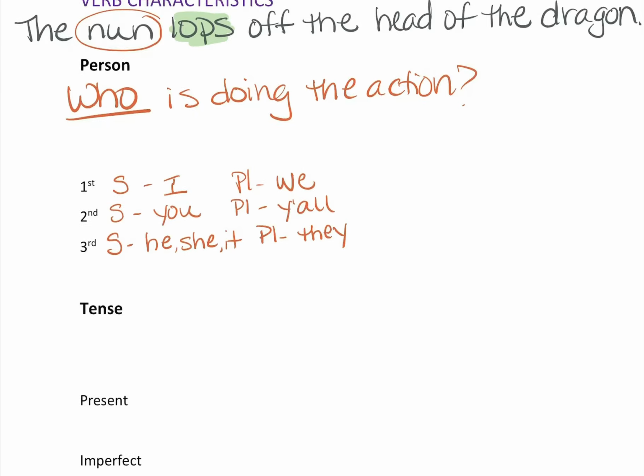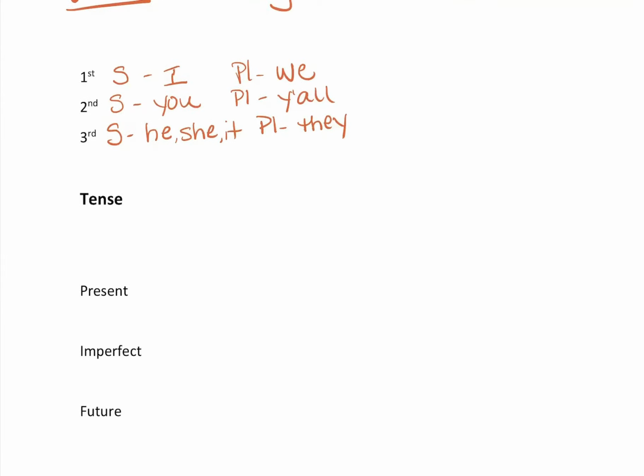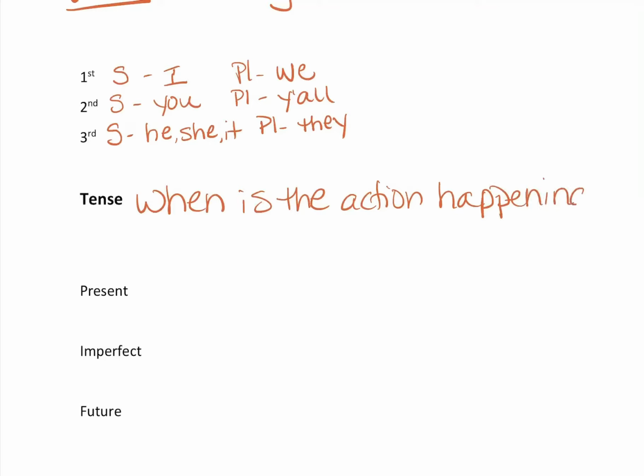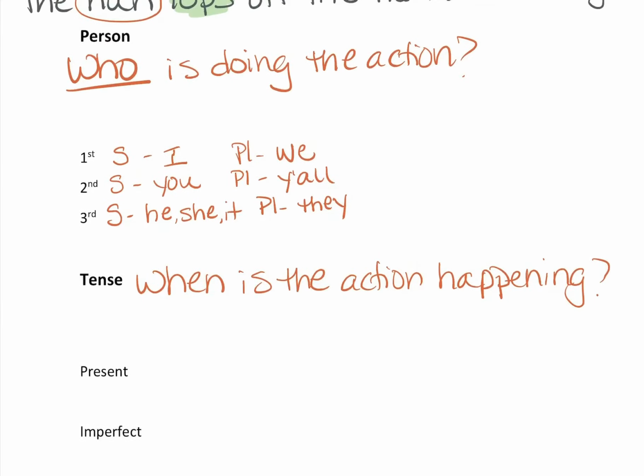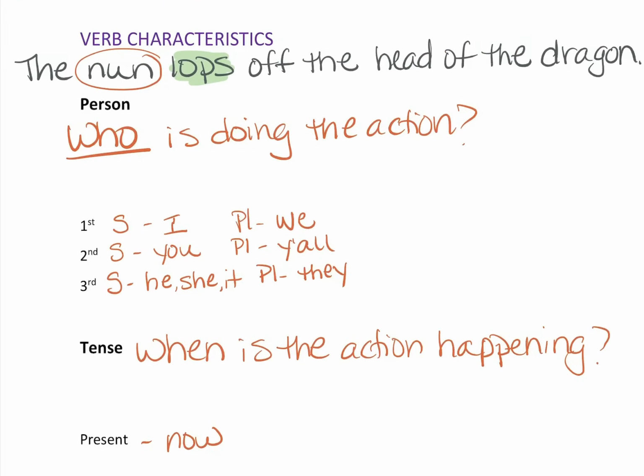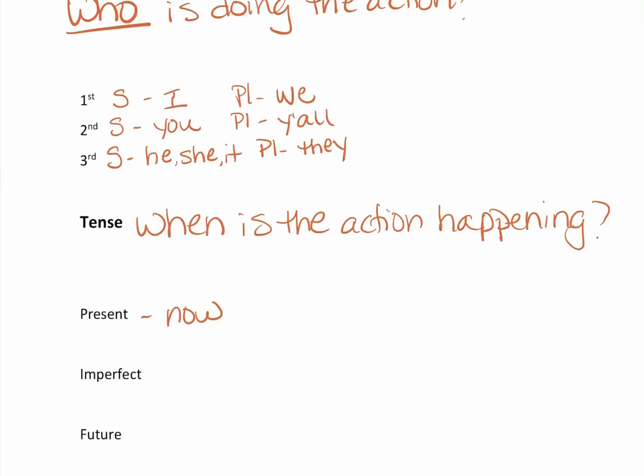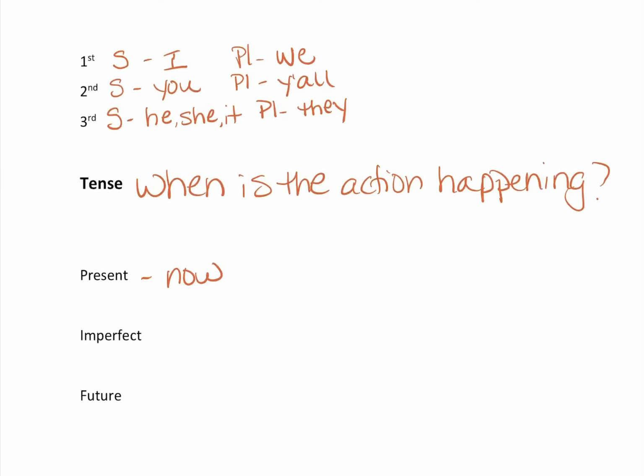All right. So in tense, tense answers the question when. When is the action happening? The verb tells us that both in English and in Latin. So that comes right over. In present tense, it's happening now, right now as I'm talking. So this would be present tense. The nun lops off the head of the dragon. That's happening right now. Imperfect tense, these are the 3 you're going to need to know this week.